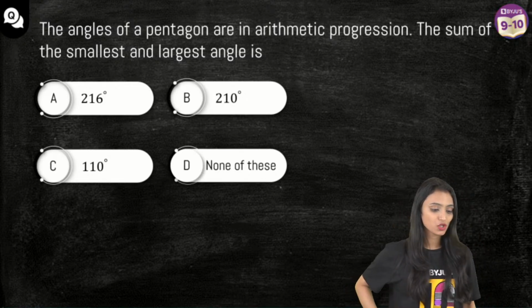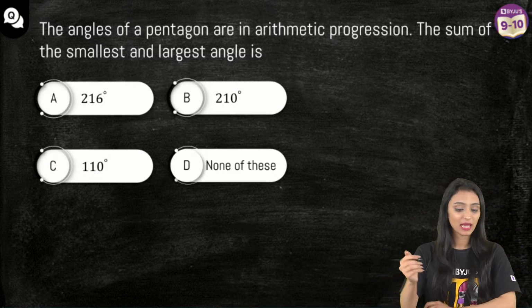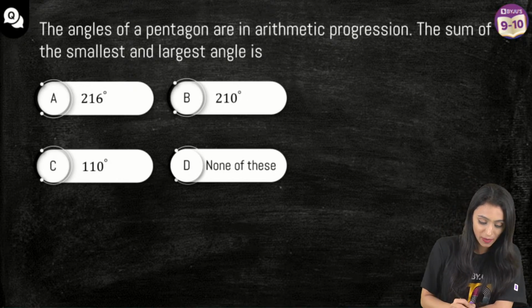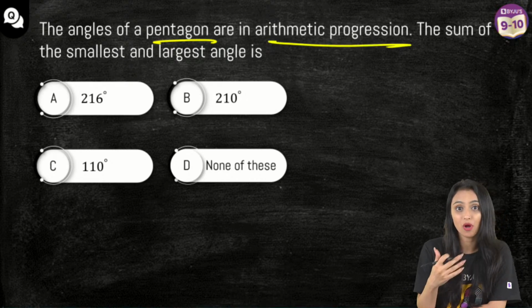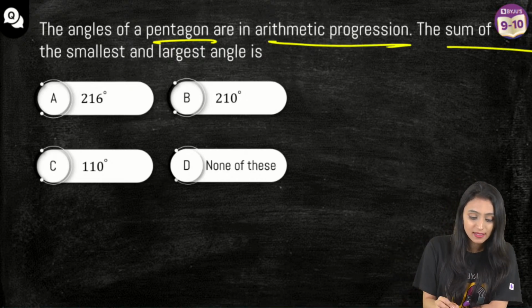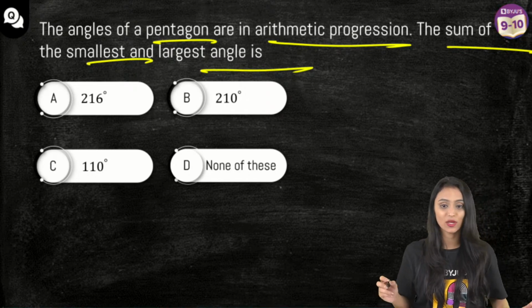Many are saying no, but it's okay. I'll just explain the basic concept. The angles of a pentagon. We all know what a pentagon is, right? Pentagon is basically a 5-sided polygon. They are in arithmetic progression. They are forming a series here. The sum of the smallest and the largest angle is going to be what?